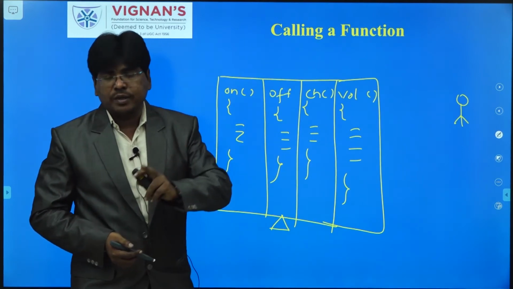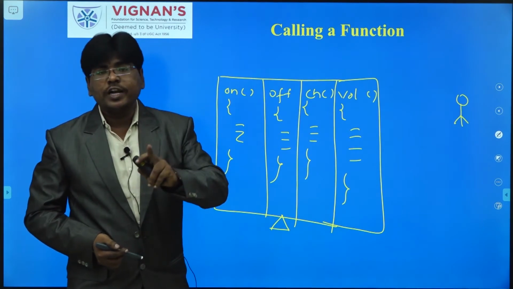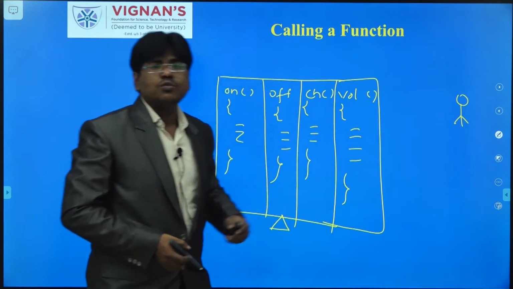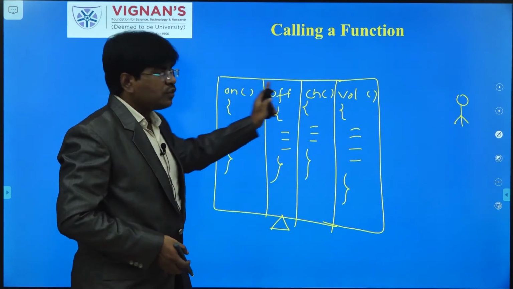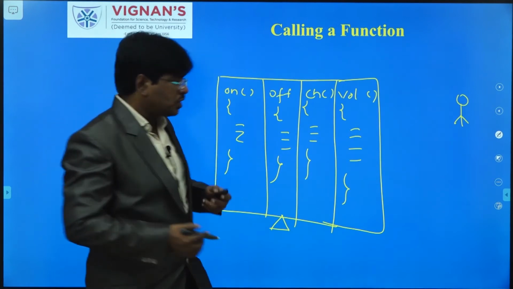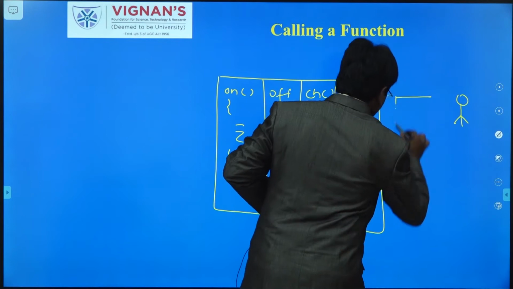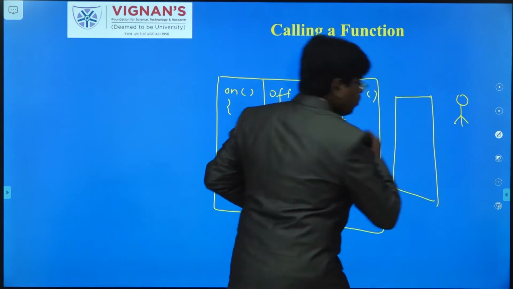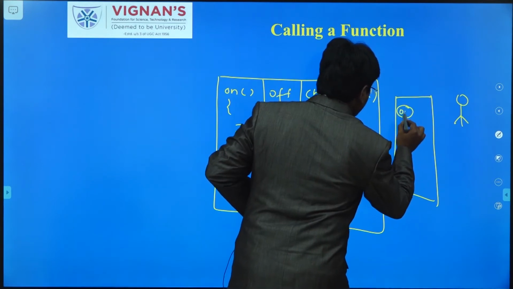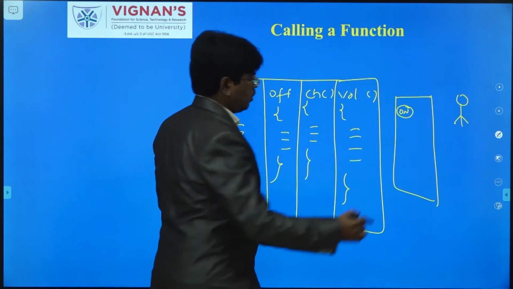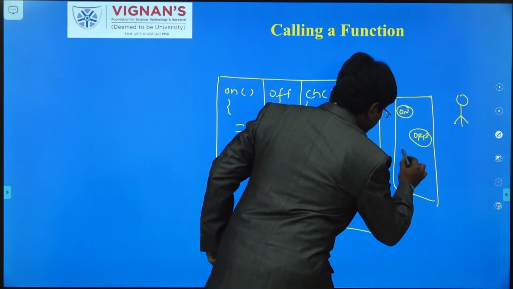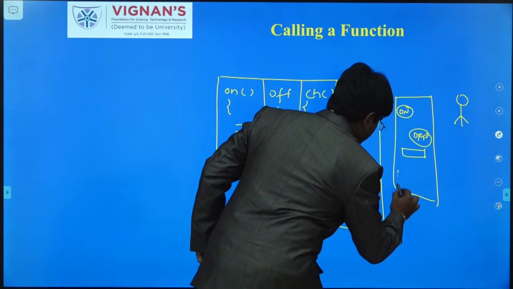No, somebody has to call that functionality. The user has to invoke any one of these functionalities by using an object. Here the object is a remote control. Many buttons and options are there. Consider this is the on button, and this is off. Like that we have so many functionalities.